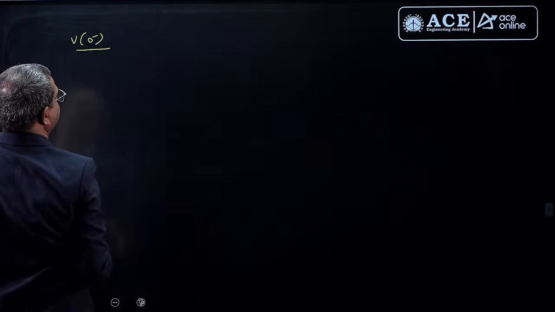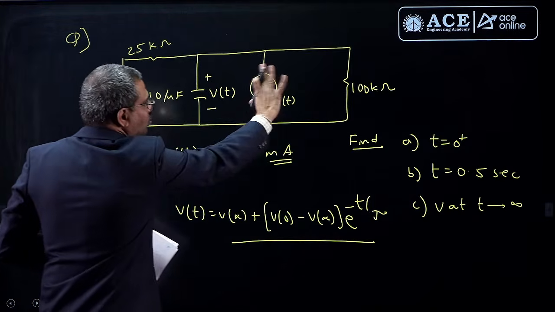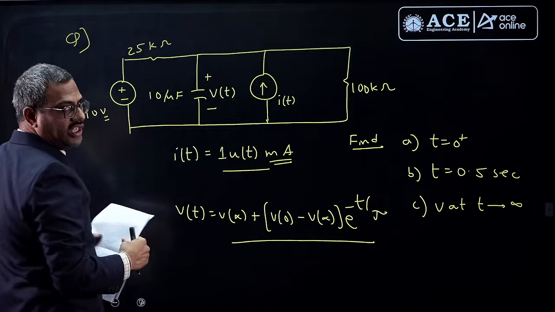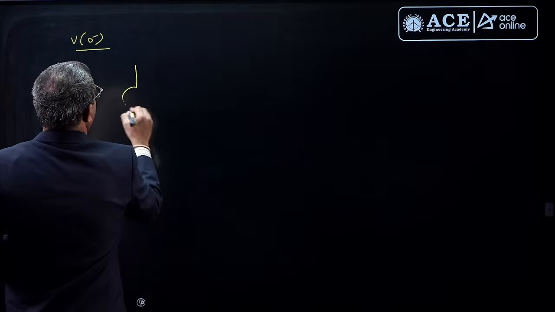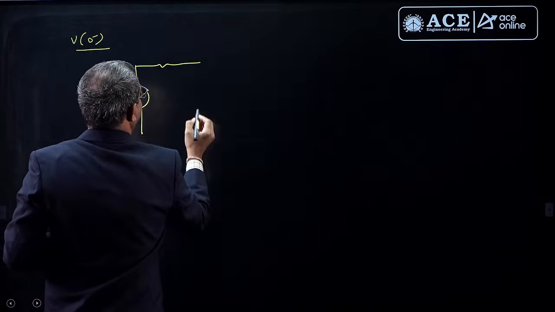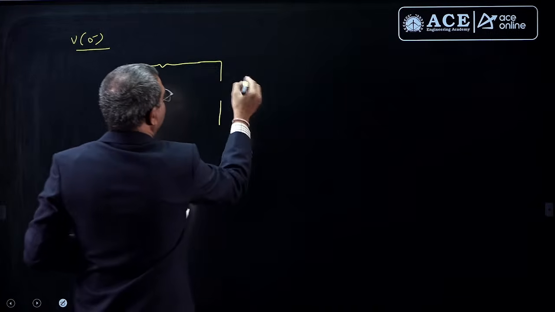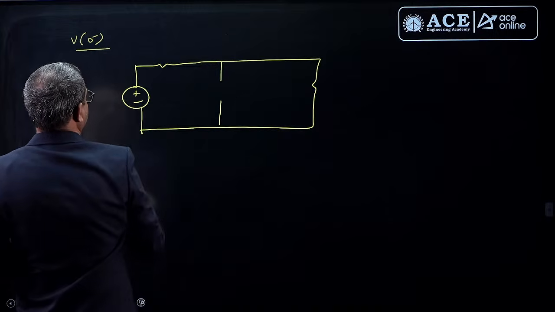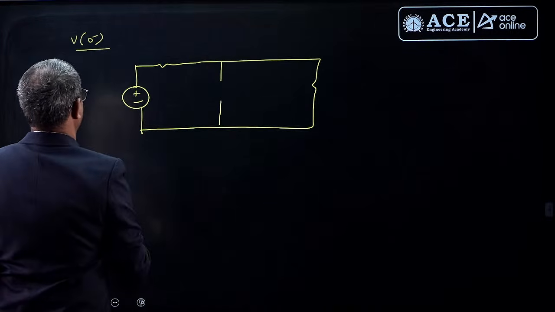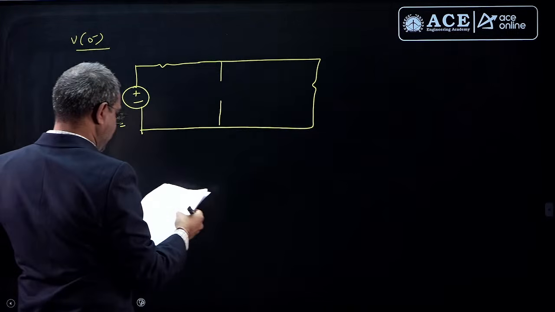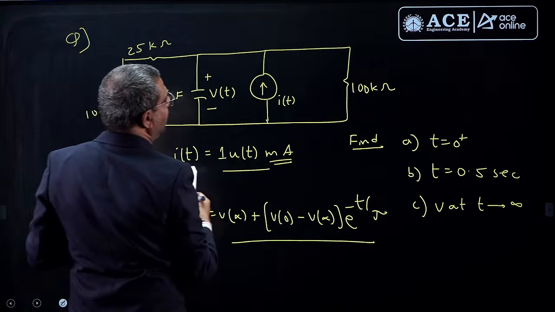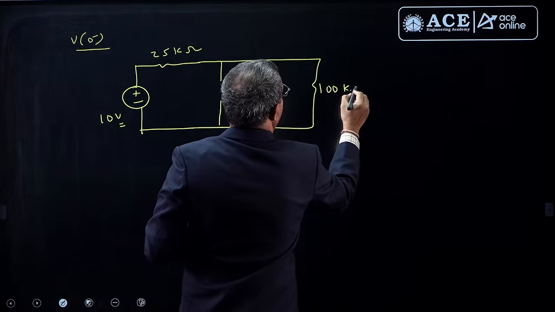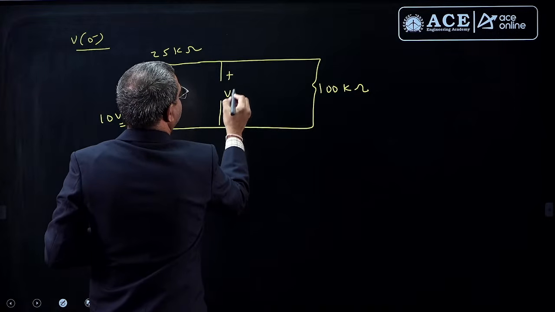Now first, V of 0 minus means previous steady state. In the previous steady state, this current source did not come because it comes at 0, before 0 it is not there, but the voltage source still exists here. So there is a voltage source, there are resistances, but the capacitor for DC acts as open, and current source is also not there, and this is our V of 0 minus. This is of course 10 volts, and these 2 resistors are 25 kilo ohm and 100 kilo ohm. This is our V of 0 minus, previous steady state.